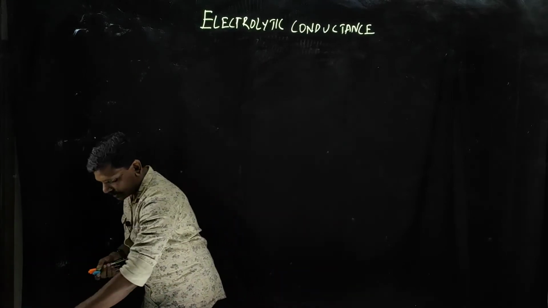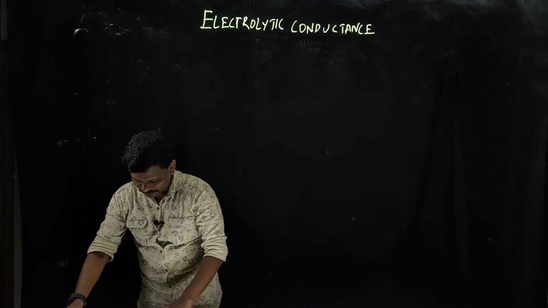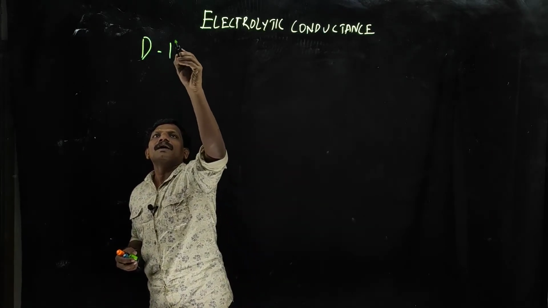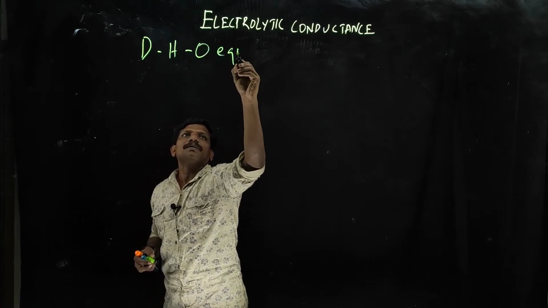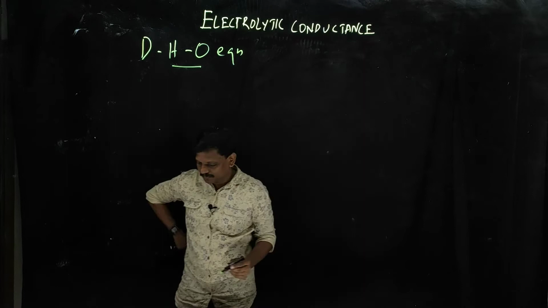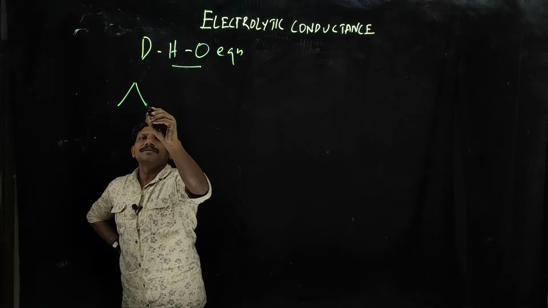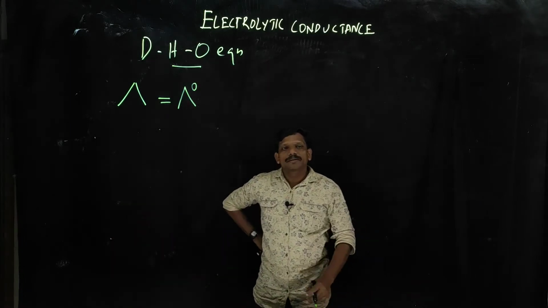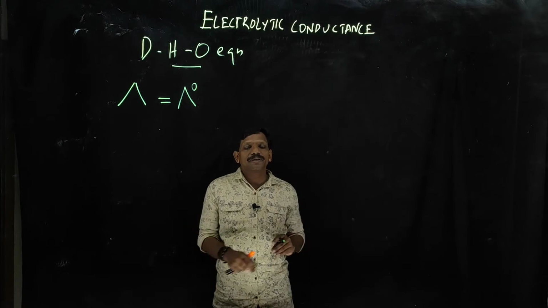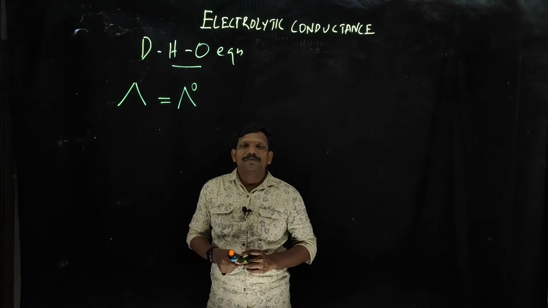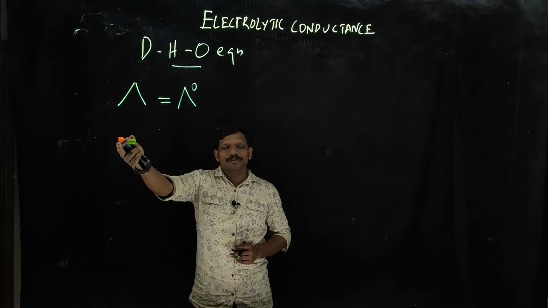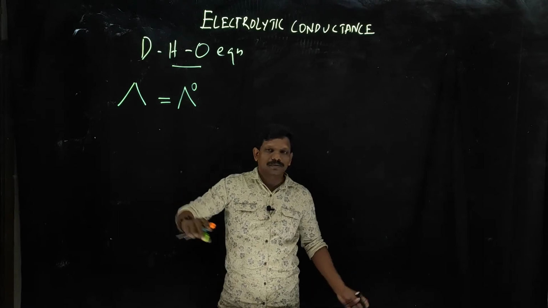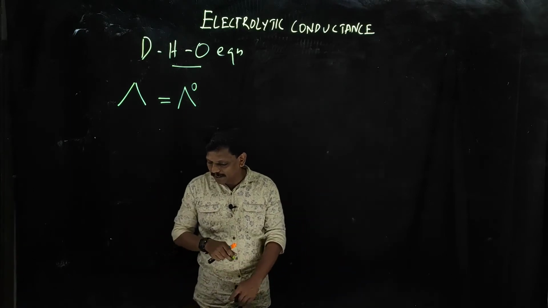Okay, so we will see what the Debye-Huckel-Onsager equation is. Okay, so simply I will write the Debye-Huckel-Onsager equation. It is like this. The molar conductivity lambda is equal to lambda 0. What is lambda 0? Lambda 0 is the molar conductivity at infinite dilution. Maybe it will be Kohlrausch's law, that type of thing you already studied. From the variation of conductivity versus concentration, there you can find out the lambda 0